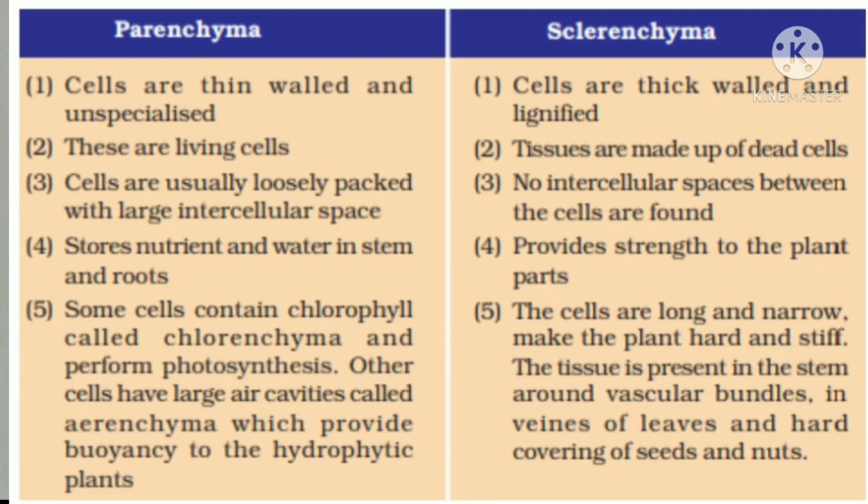Parenchyma and sclerenchyma. Cells are thin-walled in parenchyma whereas they are thick in sclerenchyma. Parenchyma are living cells whereas sclerenchyma are dead cells. In parenchyma, cells are loosely packed whereas in sclerenchyma they have no spaces between them. Parenchyma stores nutrients and water in the stem and roots, whereas sclerenchyma provides strength to the plant. Parenchyma contains chlorophyll and hence helps in photosynthesis. On the other hand, sclerenchyma cells are long and narrow and make the plant hard and stiff. So this is all what you have to write.